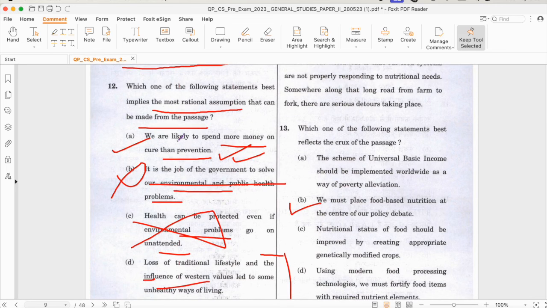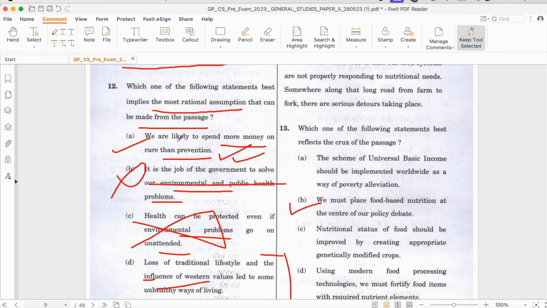Okay, this one is not talking about lifestyles and all. It can be one of the assumptions, but the statement said about lifestyle for only one line. It's not talking about that in the rest of the lines. It is talking about individuals. Now, if these things keep on going, then an individual will spend more money on cure than prevention.